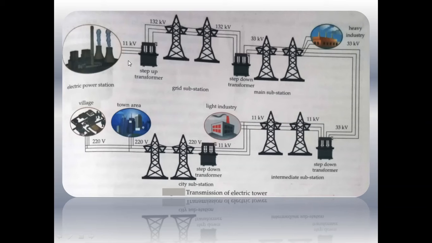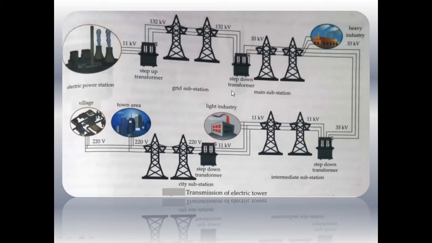This is a step-up transformer, its function is to increase the value of the voltage. So it has been increased from 11 kilovolt to 132 kilovolt. Now this is the grid substation. The alternating voltage has been increased with the help of a step-up transformer. Now from this grid substation, this power is transmitted to the main substation.